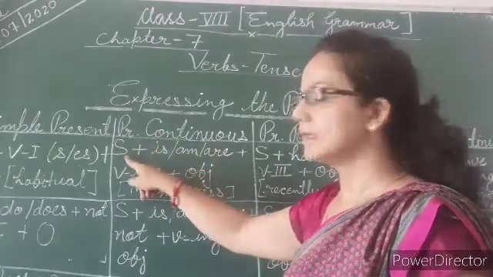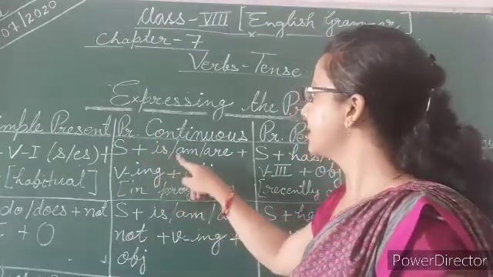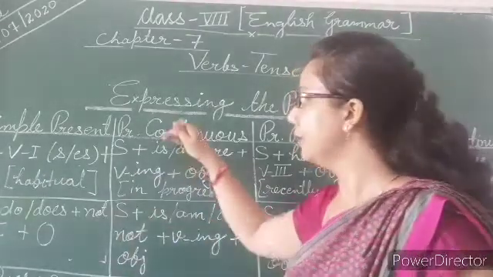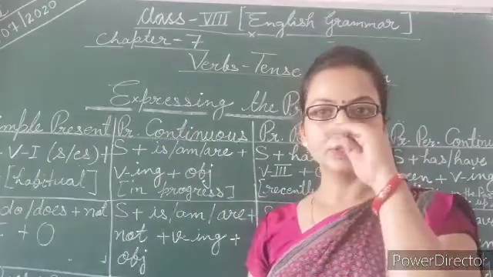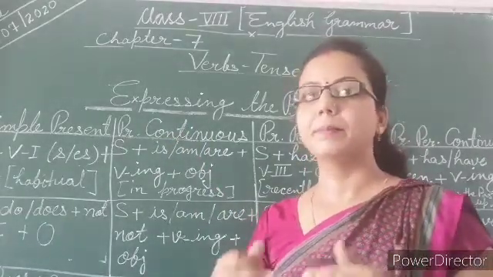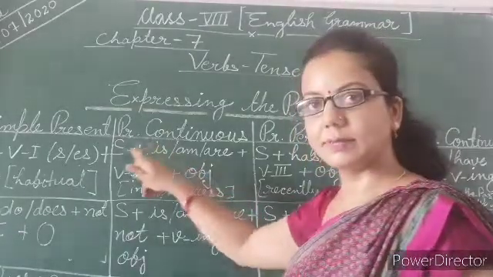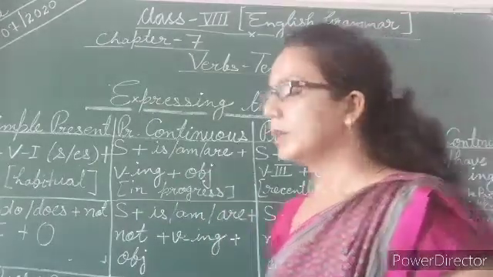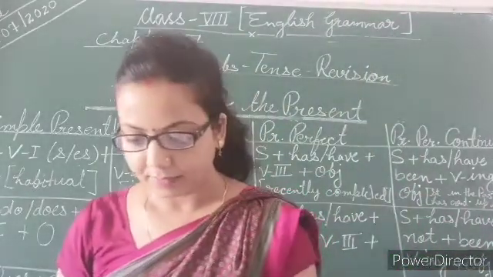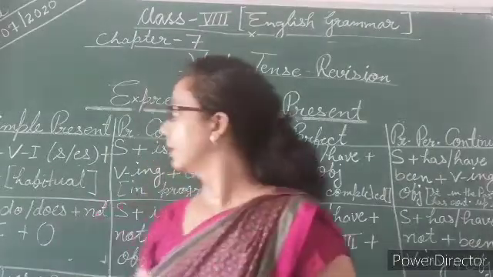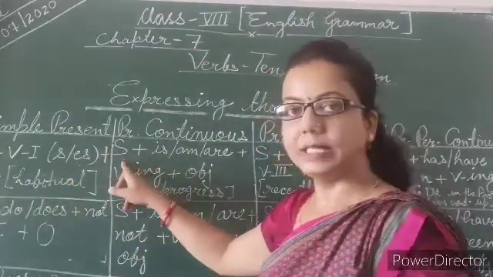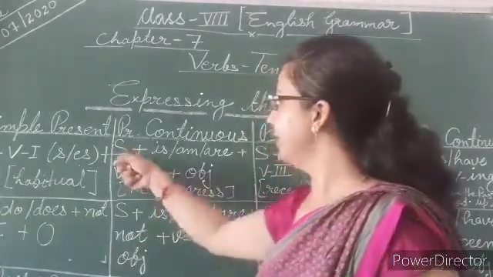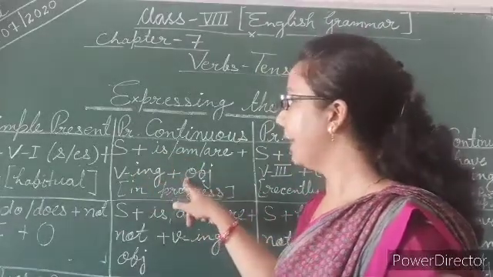So you need to use subject plus is and are, verbs be form. Here in present form, this is called be form for present tense. So for present tense you need to use be form, that is is, am or are according to the subject, plus verbs ing form plus object. So my dear students, take an example for positive. She is eating an apple.